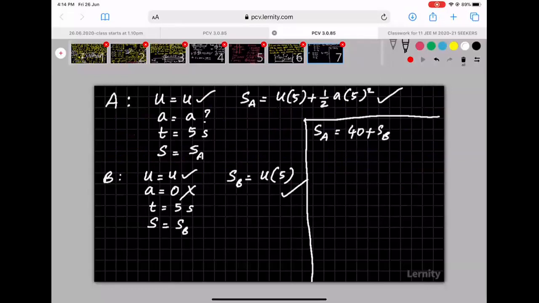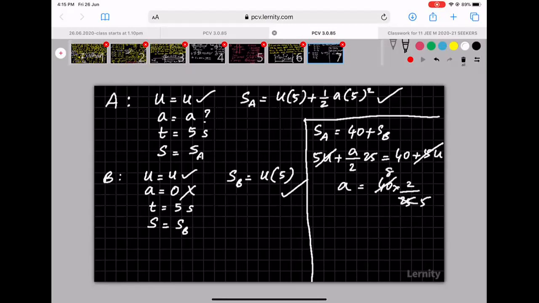I'll just substitute these equations. 5U plus A by 2 into 5 square, that is 25, equal to 40 plus 5U. 5U's get cancelled. A is equal to 40 into 2 divided by 25. Understood? 5 goes 5 times in this, 5 goes 8 times in this. 8 twos are 16, 16 by 5 is 3.2 meters per second square.